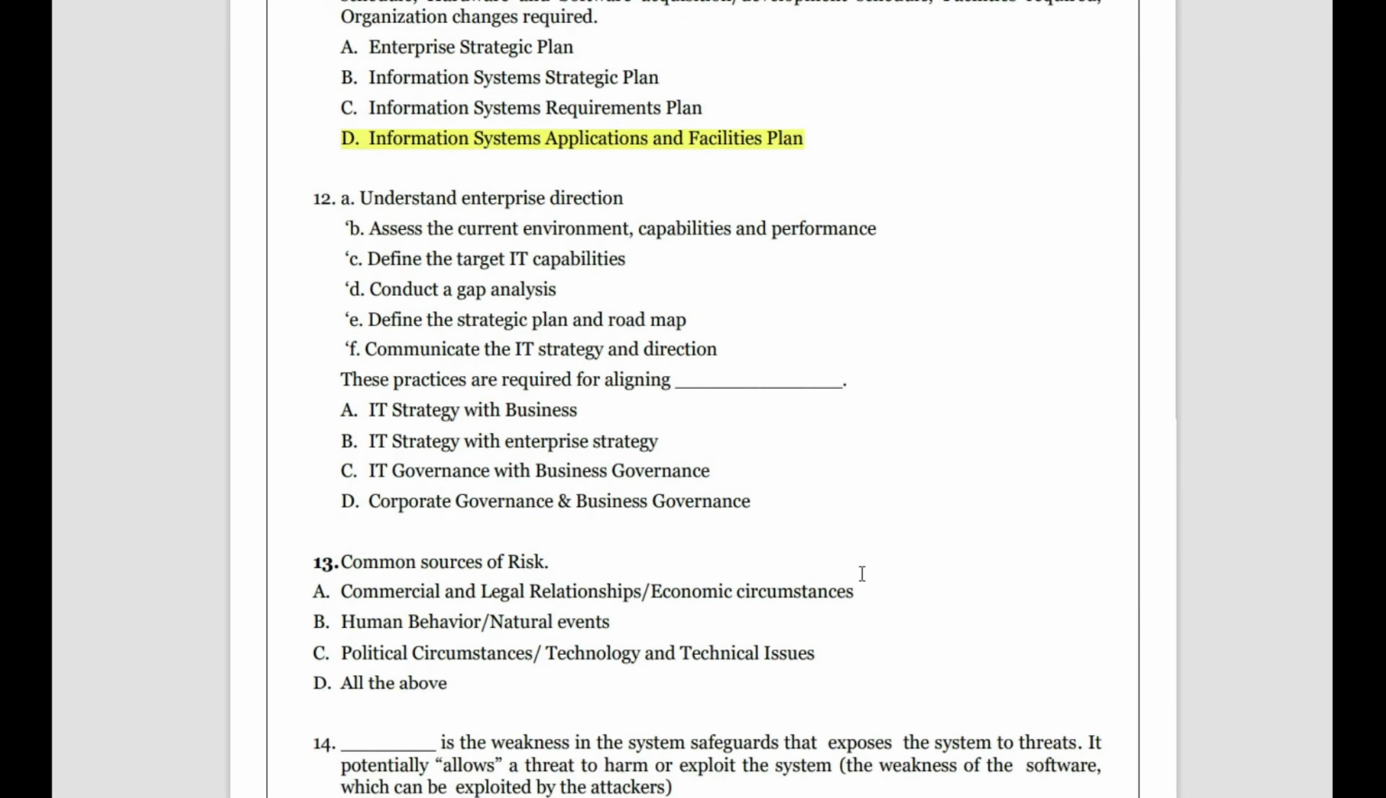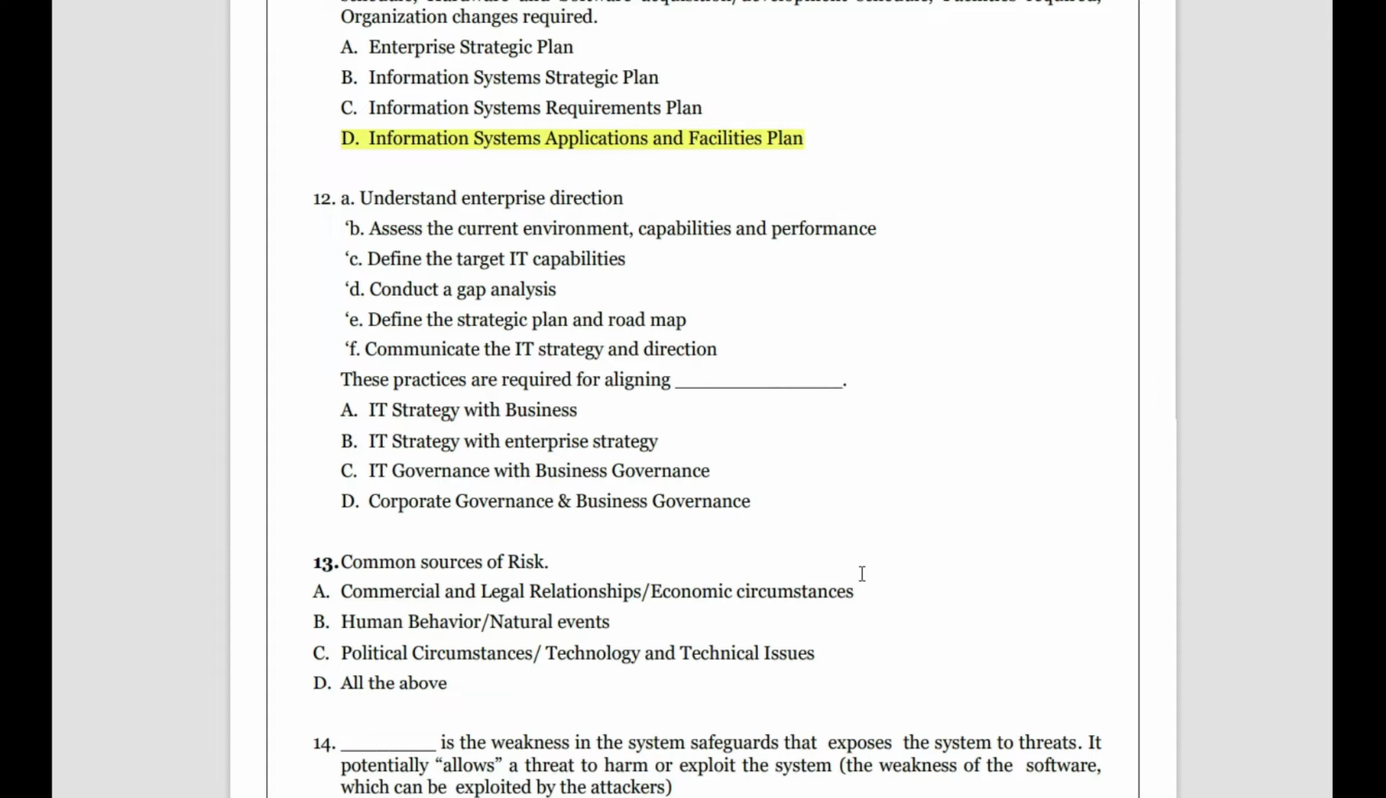Then the 12th one. This will be the most important, and I think you can all do this bit easily. Understand enterprise direction, assess the current environment, capability and performance, define the target IT capabilities, conduct a gap analysis, define the strategic plan roadmap, communicate the IT strategy and direction.